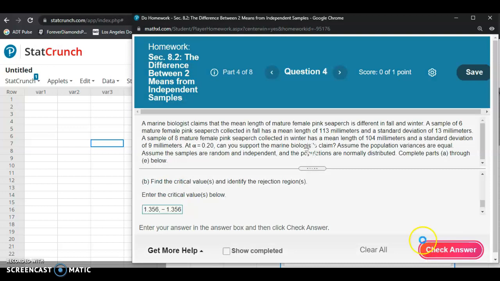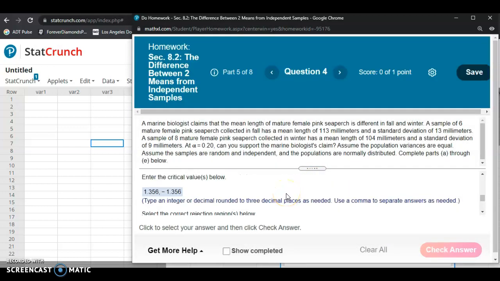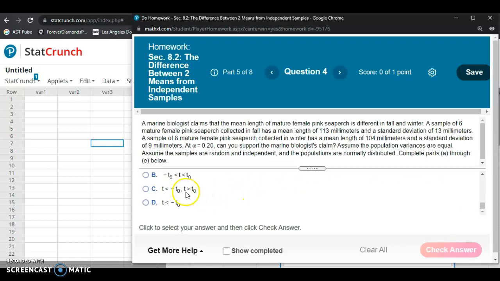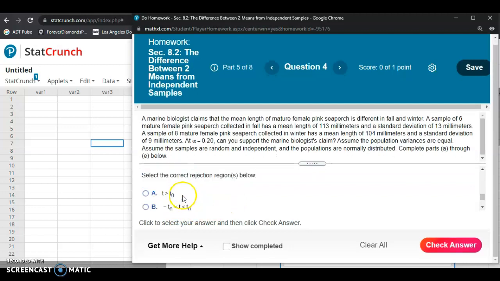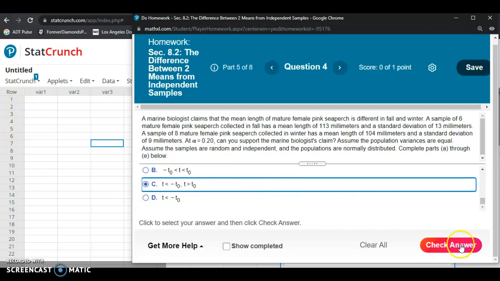All right, guys, so we got the correct critical values. Just like the other problem, since this is a two-tailed test, it's going to be this option. The rejection regions are going to be to the left of the negative critical value, and then to the right of the positive critical value.